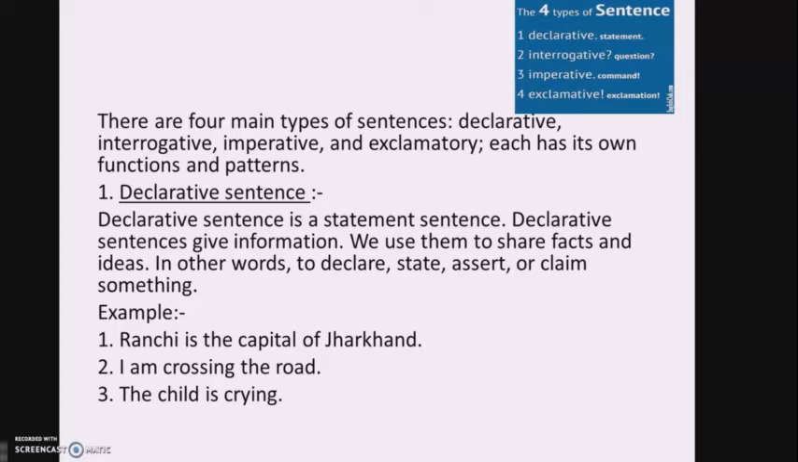Declarative sentences give information. We use them to share facts and ideas. In other words, to declare, state, assert or claim something. Let us go through the examples. Ranchi is the capital of Jharkhand. I am crossing the road. The child is crying. Okay, so declarative sentences make statements that tell something. So it gives information about something.